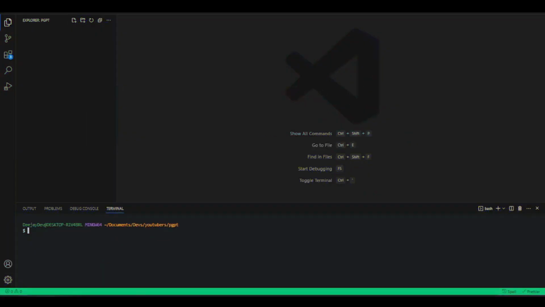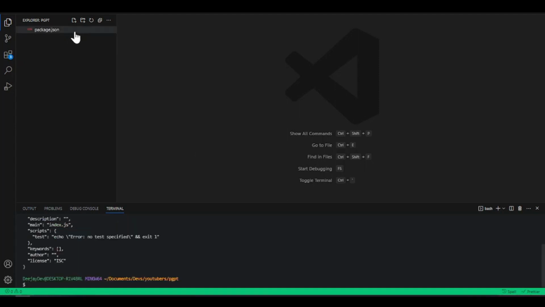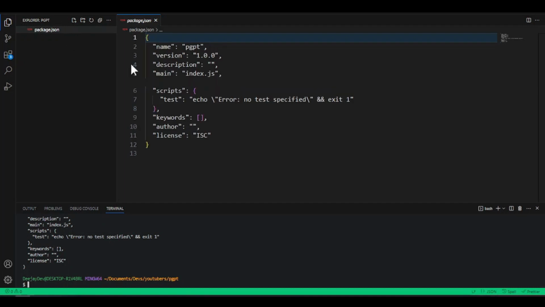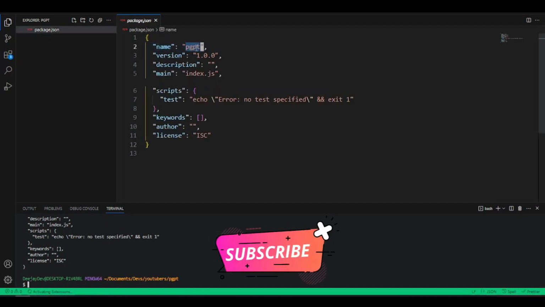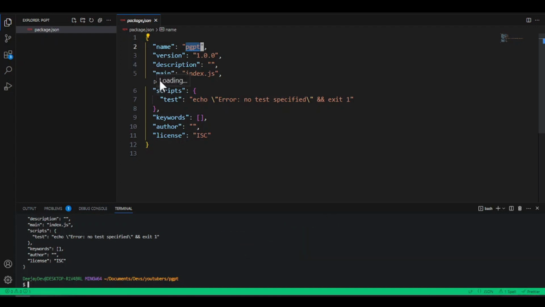So I dey inside my VS Code now, and I don open up my terminal. The first thing we're gonna need do now is first initialize PNPM. So make we say pnpm init here, and this don help us create this package.json file. So this package.json is just our control center for all the things, all our dependencies, all our scripts where we're going to run all those things. We go do that one here.